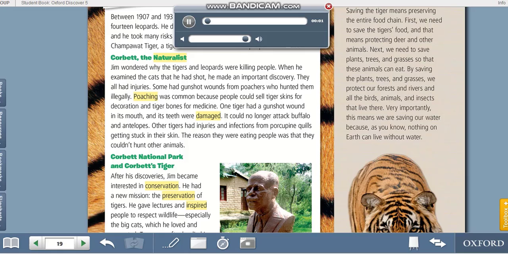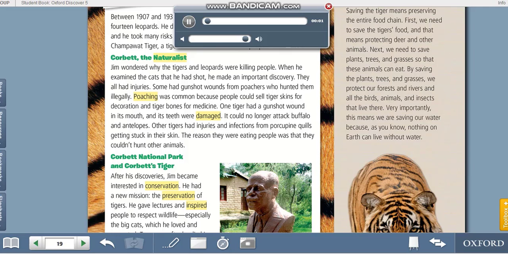It could no longer attack buffalo and antelopes. Other tigers had injuries and infections from porcupine quills getting stuck in their skin. The reason they were eating people was that they couldn't hunt other animals.